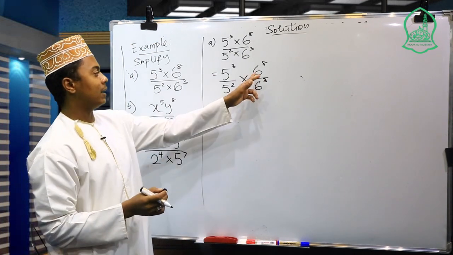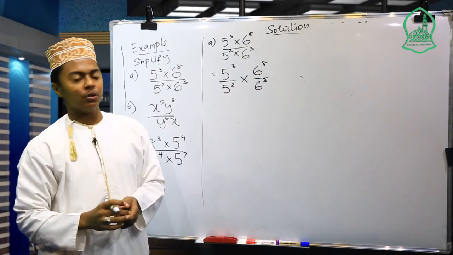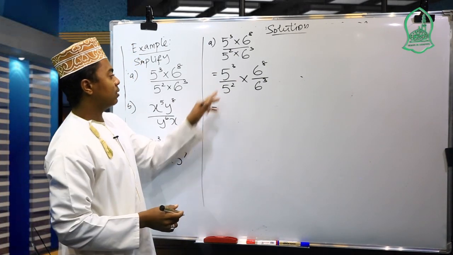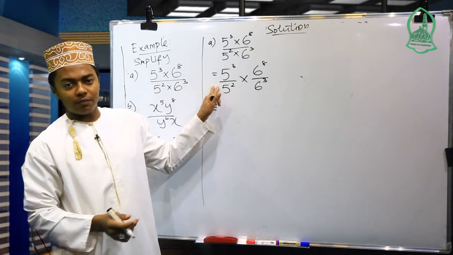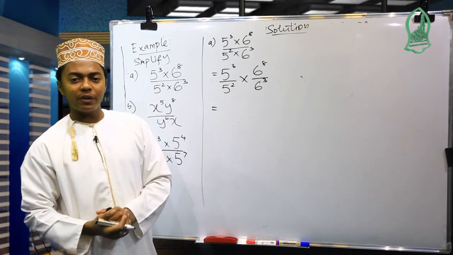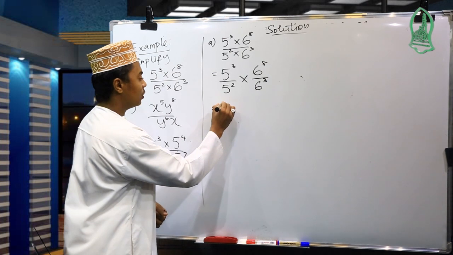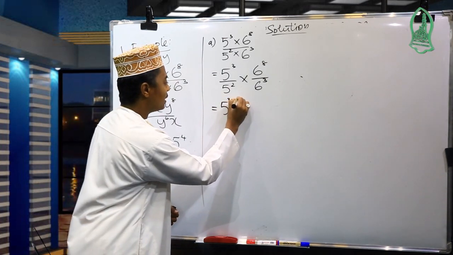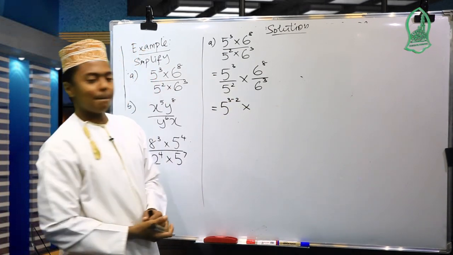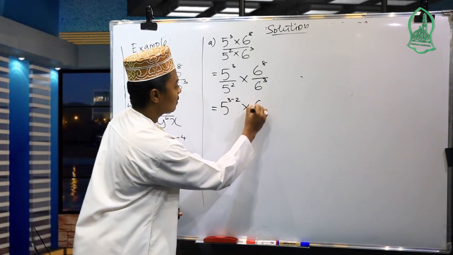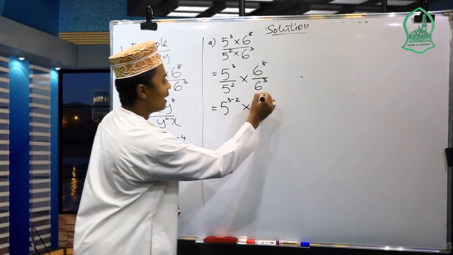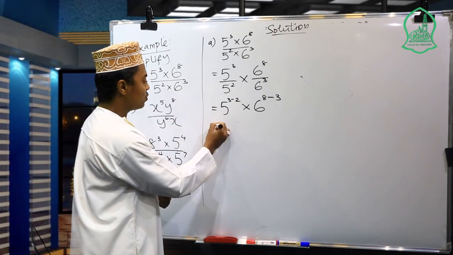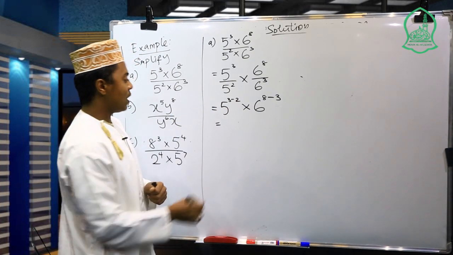According to the law, if we have a division of powers of the same base, we find the difference of their exponents. So here it becomes 5 to the power of 3 minus 2, multiplied by 6 to the power of 8 minus 3. Then 3 minus 2 becomes equal to 1.